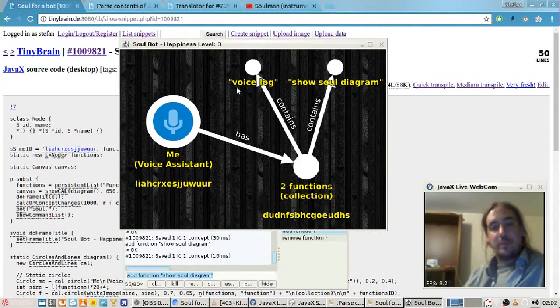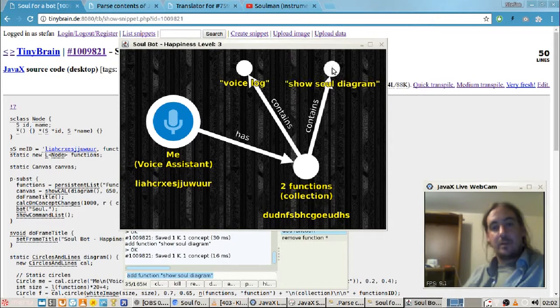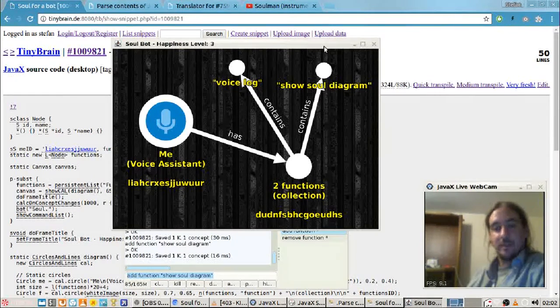And the idea is that some smart agent, for example a user, or a smart program manages this list. Whenever a new function is added, the soul is notified. You make sure that these are actually different functions. And you have some level of improvement. These should be actual functions that a user really likes. Because we want bots that make us happy. Yeah, this is the little program for today.